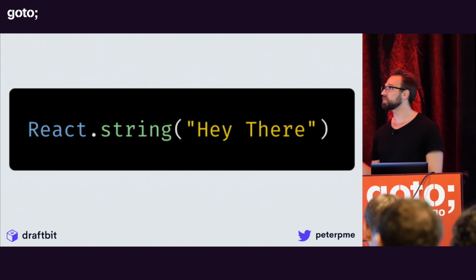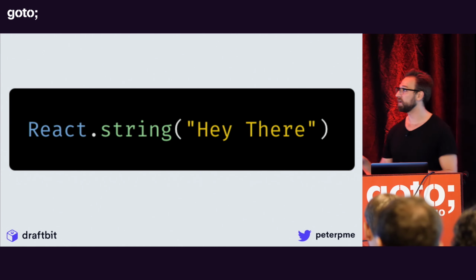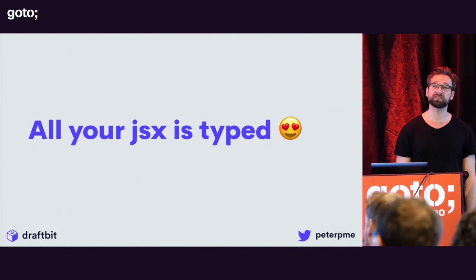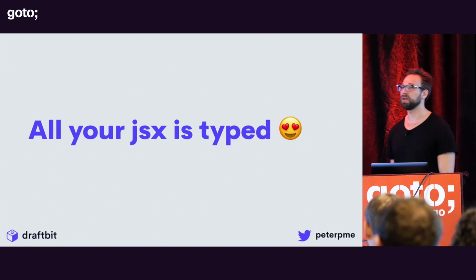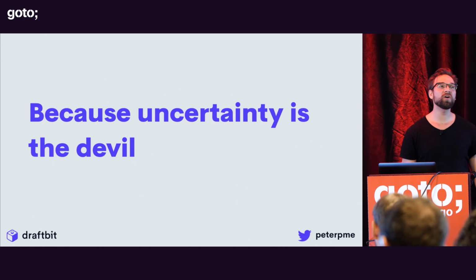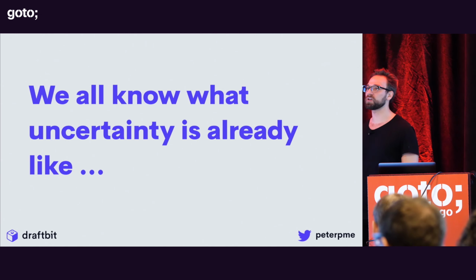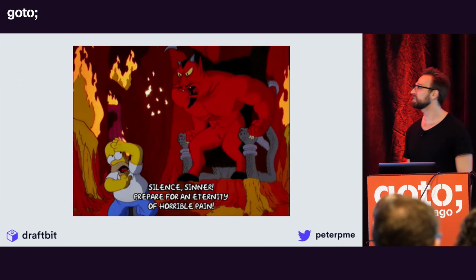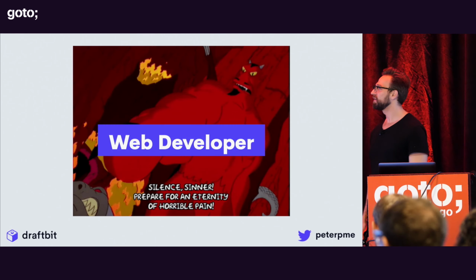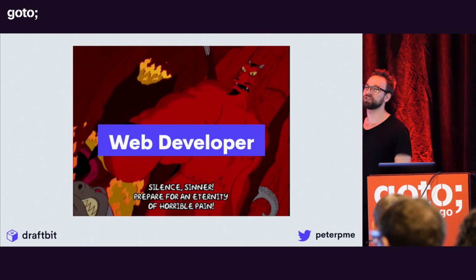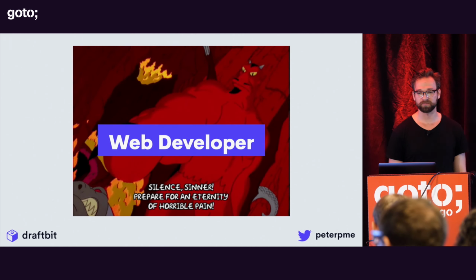Something you'll also notice is React.string, in a function running it. Well, the cool part is all your JSX is typed, right? There is no uncertainty. We all know what uncertainty does to a code base. We want to know what's going on at every step of the way, because otherwise, this is what life is like. And that does a really good job of defining a web developer's role in the JavaScript ecosystem.